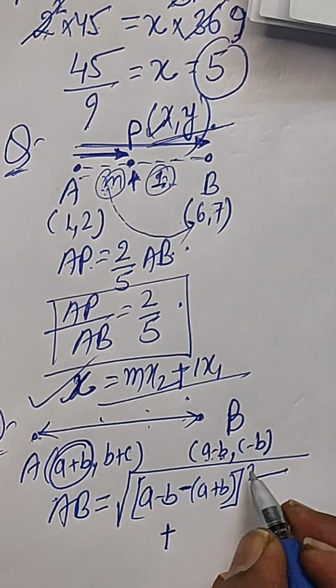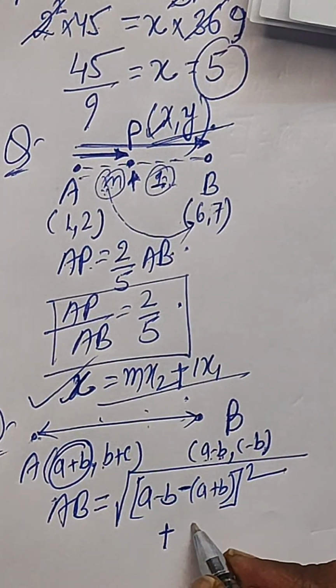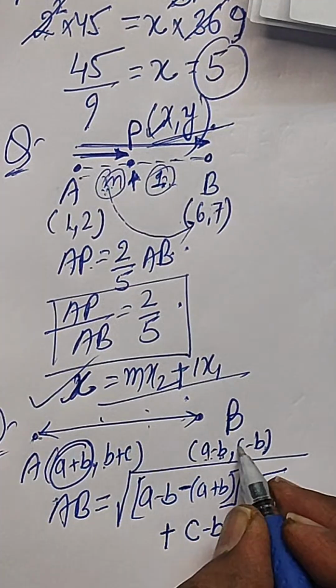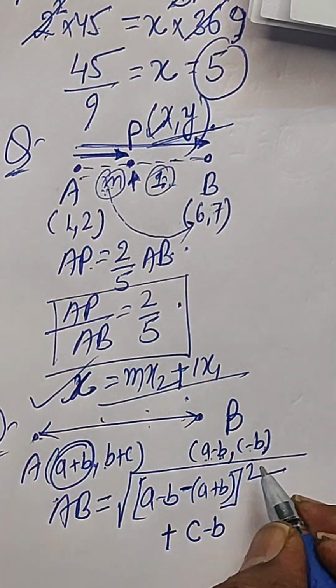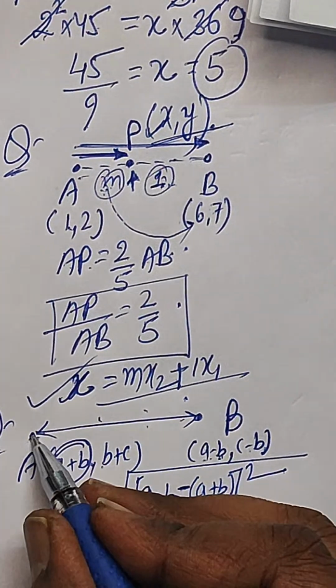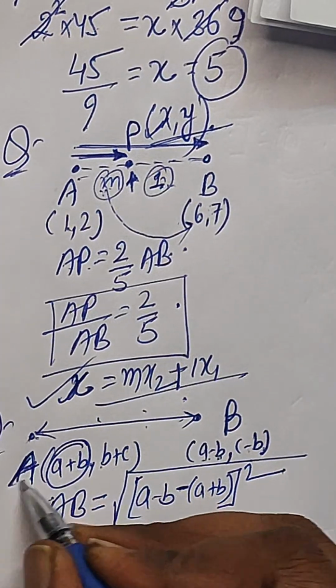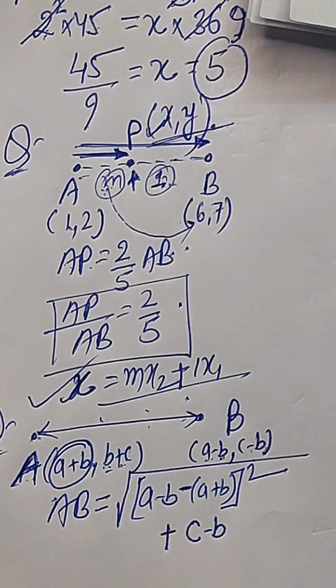Plus (y2 minus y1). What is y2? Y2 is c minus b, that is the y coordinate of B is c minus b, and the y coordinate of A is given as b plus c in the question.